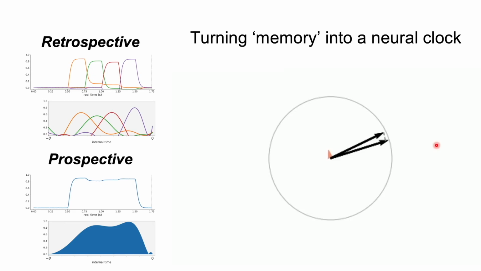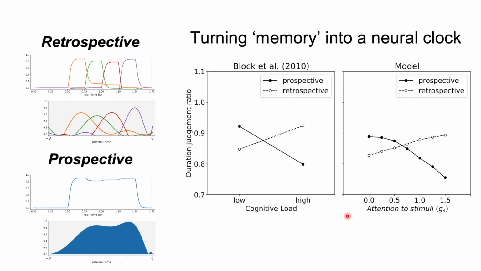We propose that attentional gain is a good candidate mechanism for controlling this interference. So if we want to pay more attention to one of the vectors, we can multiply that vector with the neural gain. And we can see that as the gain is increased for this vector, so we pay more attention to this vector, there is more interference for the temporal vector. We propose that this interference nicely accounts for the interaction effect found in Block et al.